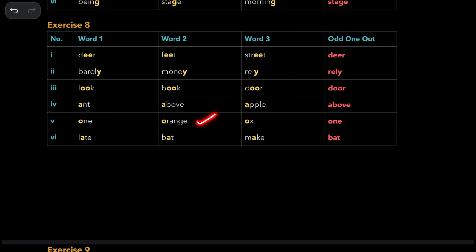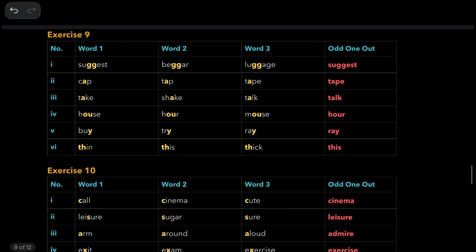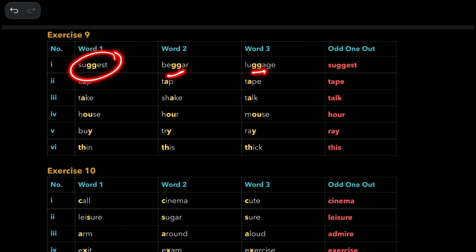And orange and ox are similar. So the answer is one. It has a sound of wa. And late and make are alike. Bat is the right answer. And here, beggar and luggage, they both have the sound of g. Suggest, it has a sound of j.